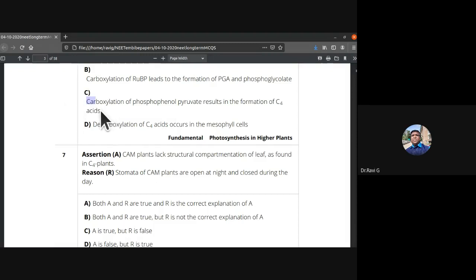Carboxylation of PEP results in the formation of oxaloacetic acid. The initial accepting substrate is phosphoenol pyruvate. So they accept the carbon dioxide, isn't it? So this is the correct statement. Decarboxylation of C4 acids occurs in the bundle sheath cells, not in mesophyll cells.